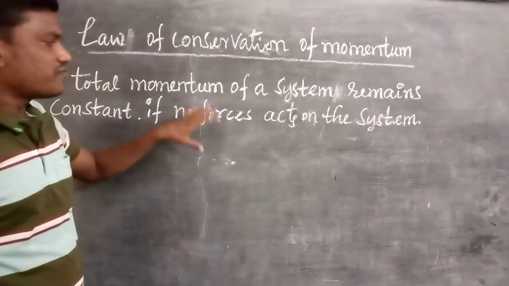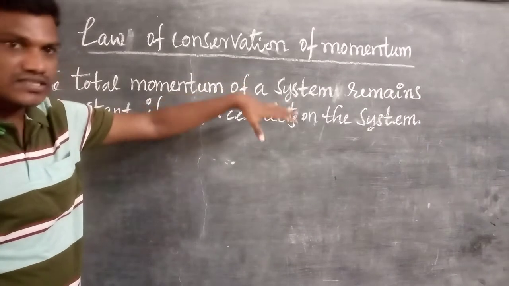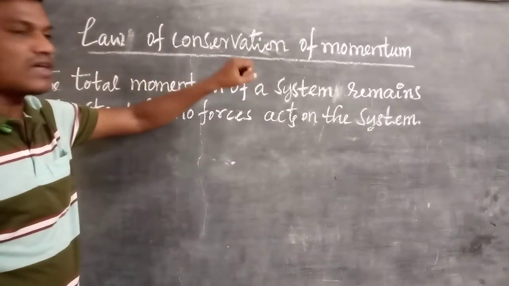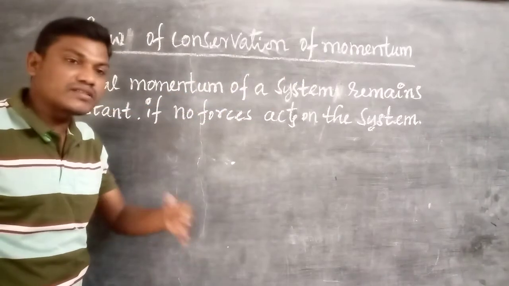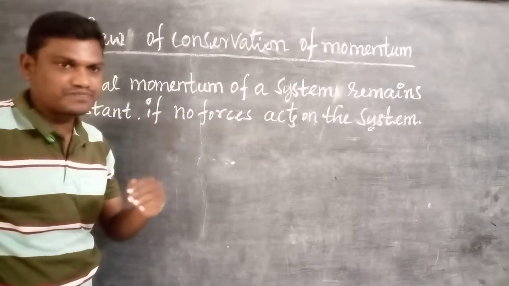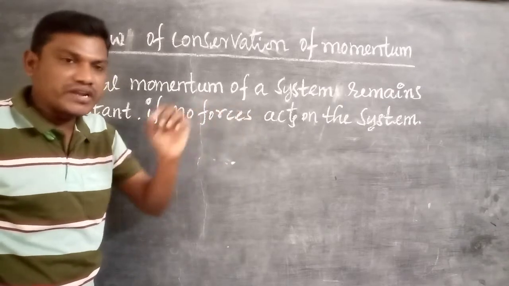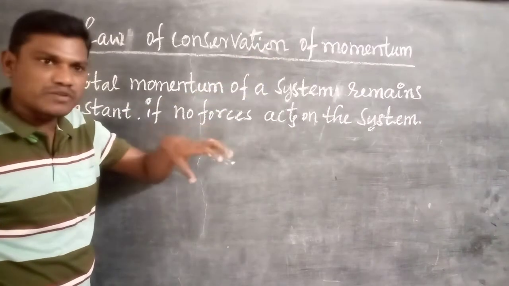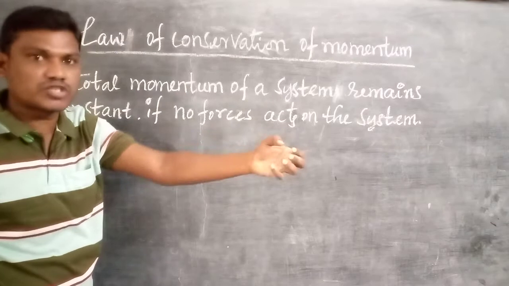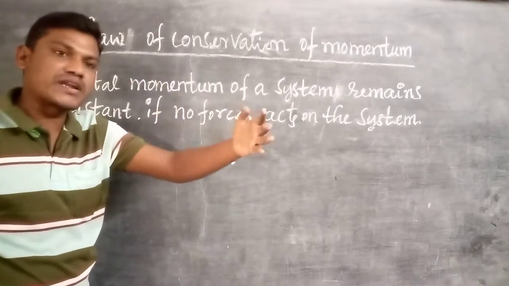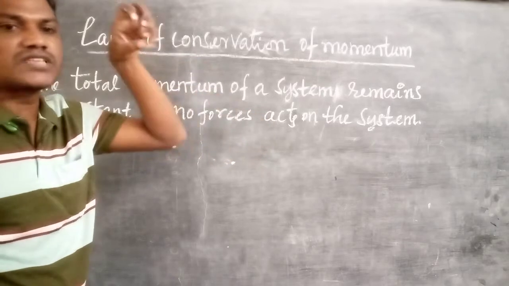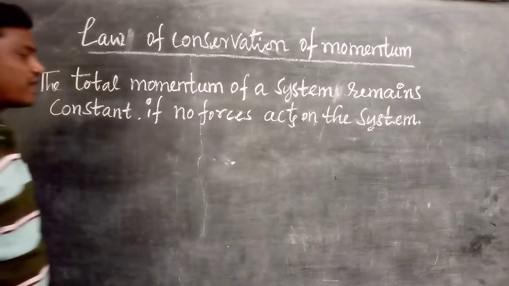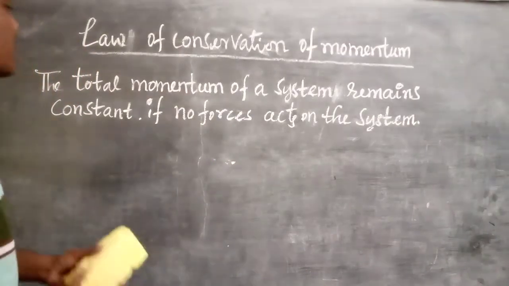So if no external forces act on the system, under such a condition, the momentum of the two bodies remains constant. When the bodies are in motion, we know very clearly they have momentum. According to the concept, a system is two or three bodies in motion. When they are in motion, they have momentum, but the total momentum of the two bodies or three bodies always remains constant. That is the statement. But it can be put simply, I will write it in another mode also.